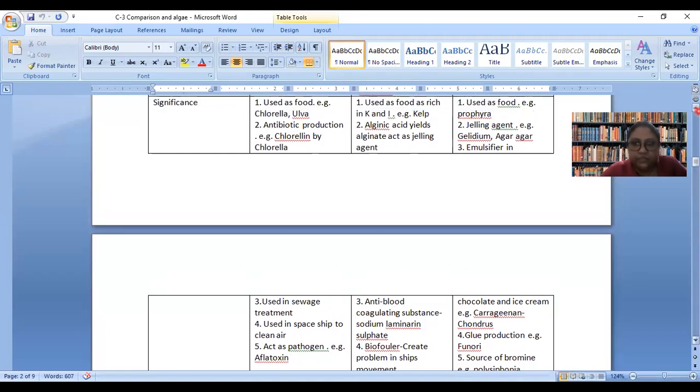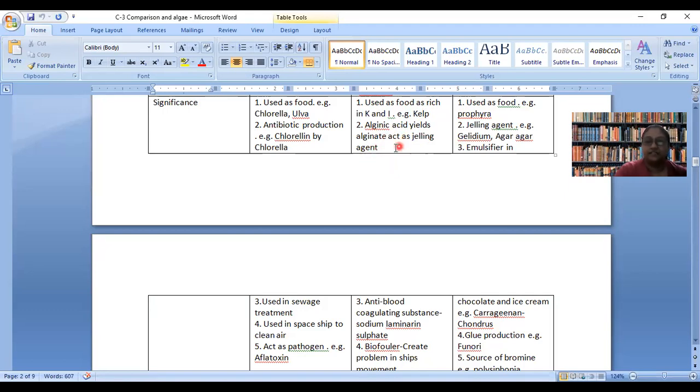So now we will look into the significance of brown algae. Okay, so they are very rich in potassium and iodine. So vegetarian people can take kelp. For non-vegetarian people, there are sea fish, especially small fish. They are also rich in potassium and iodine. But kelp is a very good source of nutrients. Alginic acid is extracted from algin weed, which is a gelling agent. I will show you the pictures.